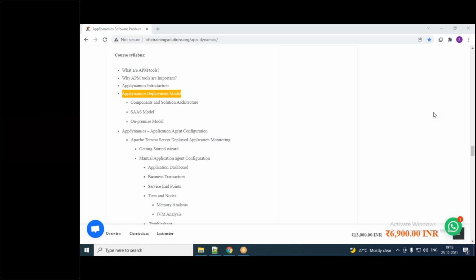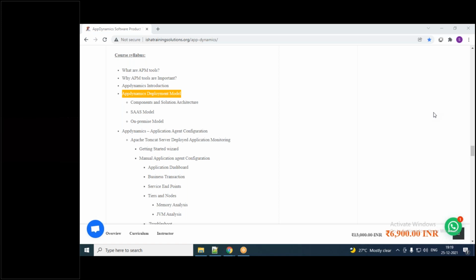Okay, thank you. So the deployment models, there are two deployment models that we have. One is SaaS based and another one is on premises. So SaaS based, software as a service, which means that the vendor owns everything. Only the license we will purchase from the AppDynamics team. That is the SaaS based model. In the on-premises model, you own everything.